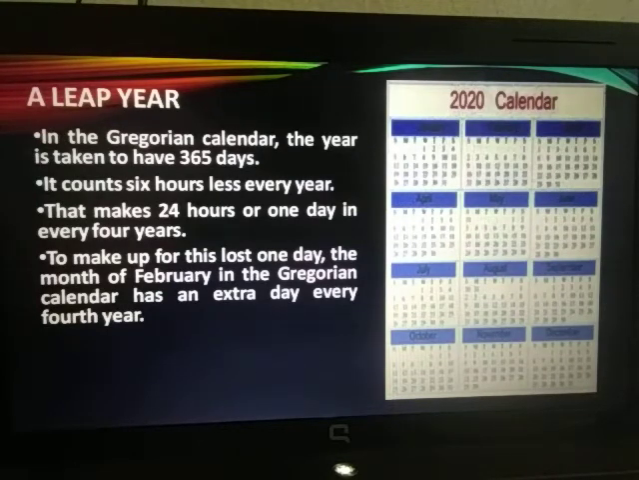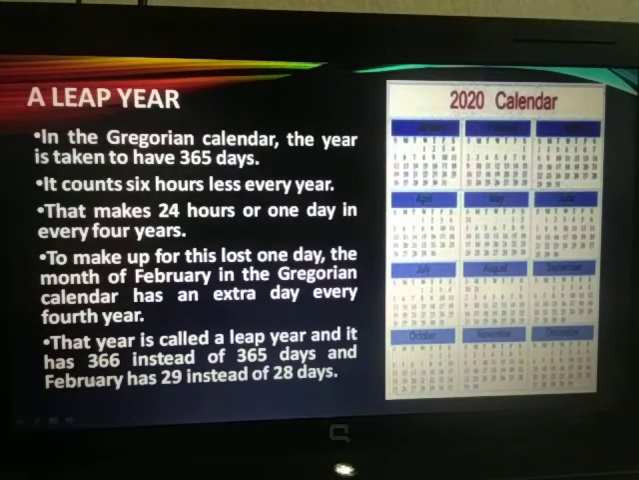Last time it was 2016, and the next leap year will be 2024. That means after every 4th year 1 day is added, because every year 6 hours are added, and in the 4th year 24 hours come. So this is what is called a leap year. A leap year has 366 instead of 365 days, and February has 29 instead of 28 days.